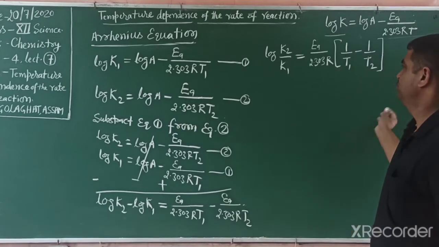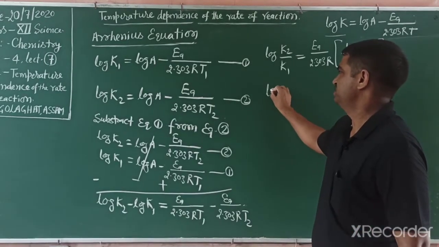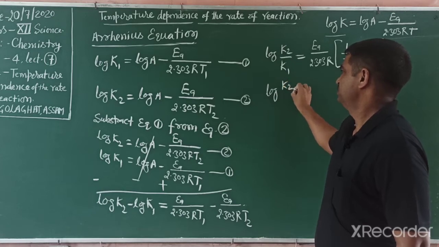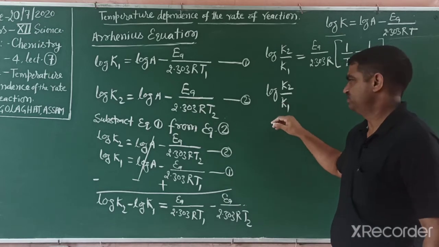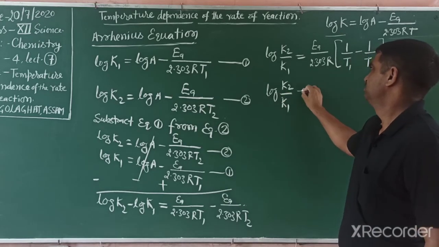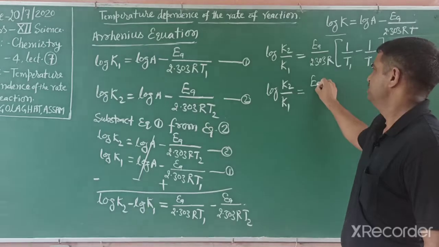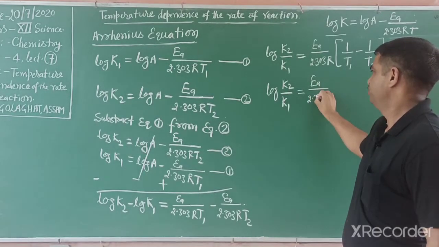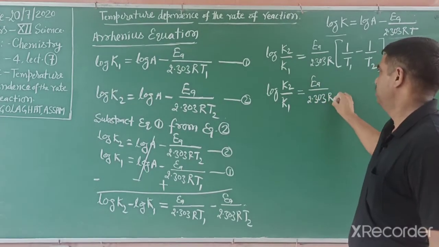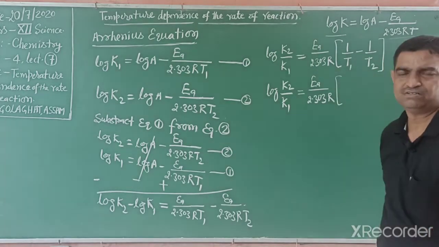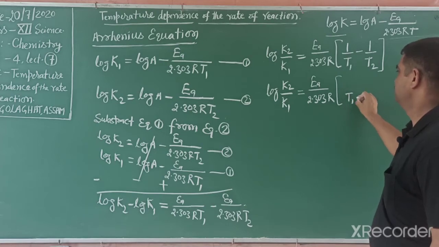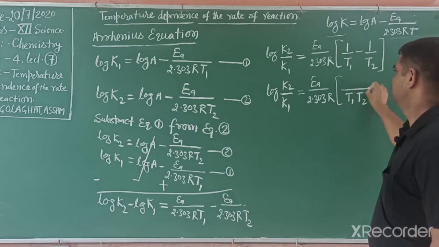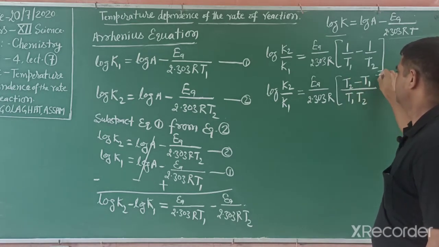Further, if you solve more, log K2 by K1, where K2 and K1 are the rate constants at temperatures T1 and T2, is equal to EA divided by 2.303 R times, if we take LCM of T1 and T2, T2 minus T1 over T1 T2.